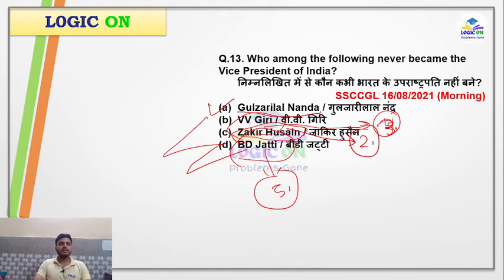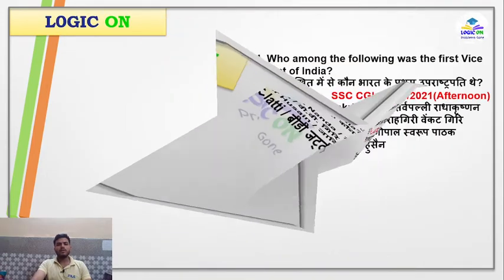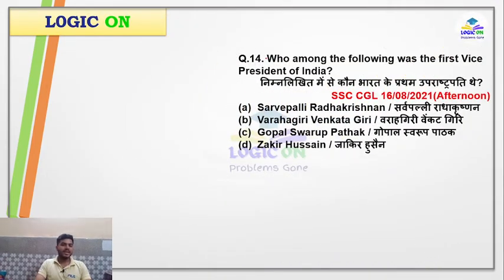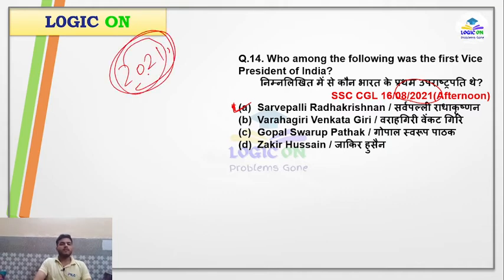I will tell you a few things which I have observed from these questions. Now let's move to the 14th question. Who among the following was the first vice president of India? Again, it is A. And all these questions were asked in 2021, which means these are recent questions. I am drawing your attention to this again and again.